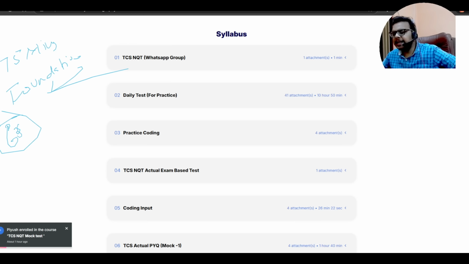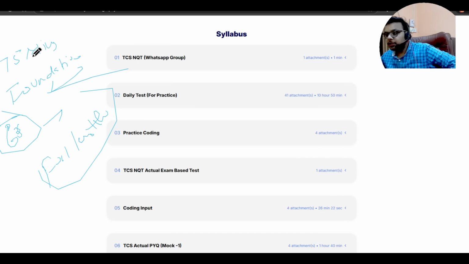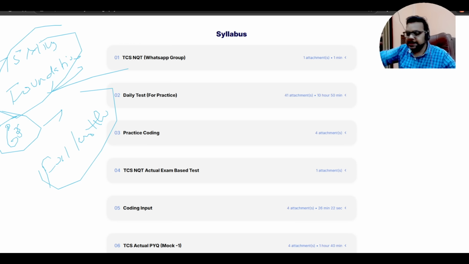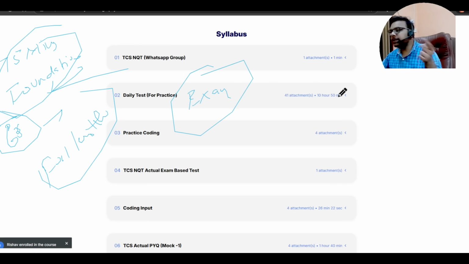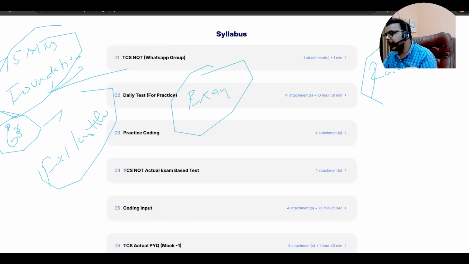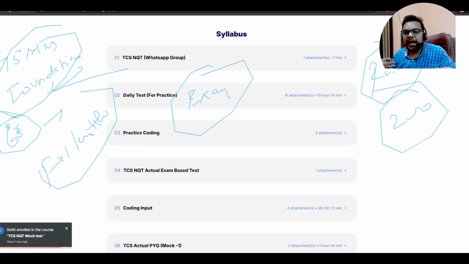We will be providing full-length tests, meaning you will get a full-length TCS NQT test in which you can give the exam like TCS. After the test you can see your ranks. Suppose 200 students have given the test, what is your rank, where you are standing, so that you can analyze your performance.